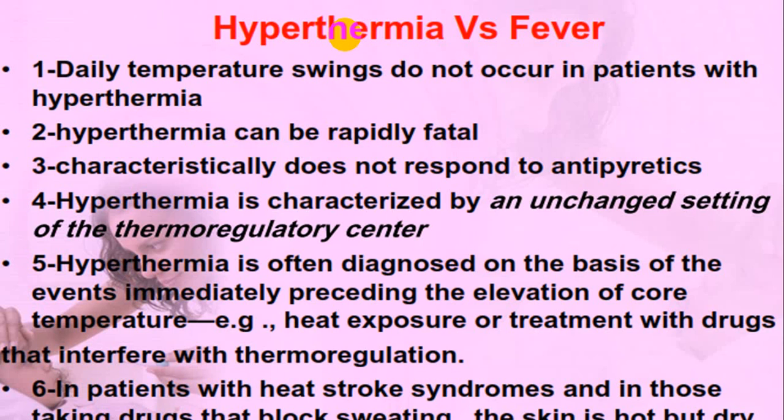Hyperthermia is characterized by no change in the setting of the thermoregulatory center. So the set point is not changed in the thermoregulatory center. And hyperthermia is often diagnosed after a basic event, and immediately after that the person starts having elevation of body temperature which is very rapid and can become fatal. A classical example is when the person is exposed to general anesthetics or to drugs which interfere with thermoregulation. These are the two classical examples we call malignant hyperthermia or neuroleptic malignant hyperthermia.